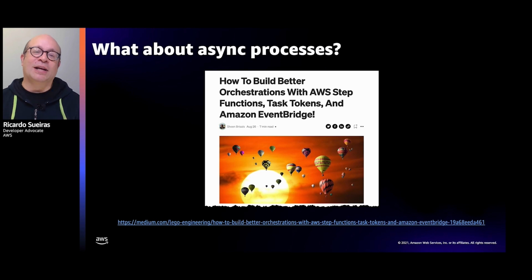And the blog actually goes on to show how events and workflows can be used together, for example, using the integrations provided by Step Functions and EventBridge. And you don't have to choose which one to use, but you can mix and match them within your architectures.